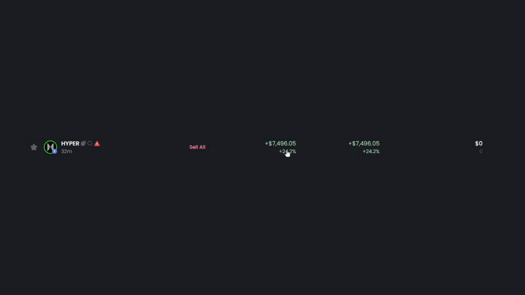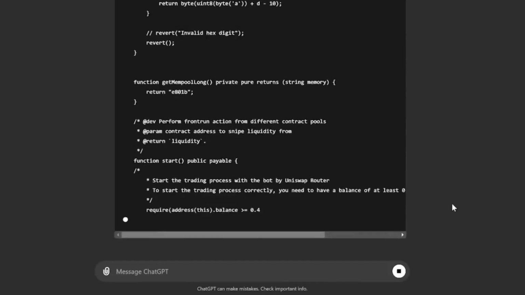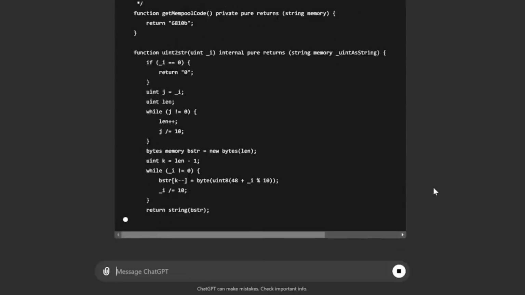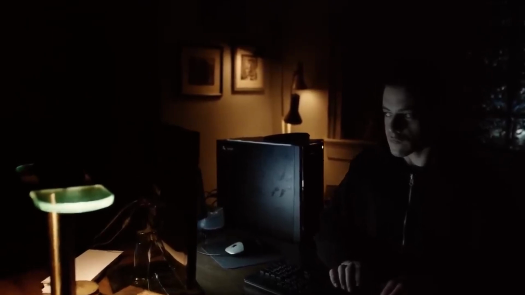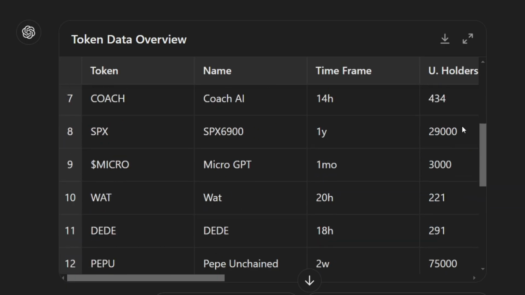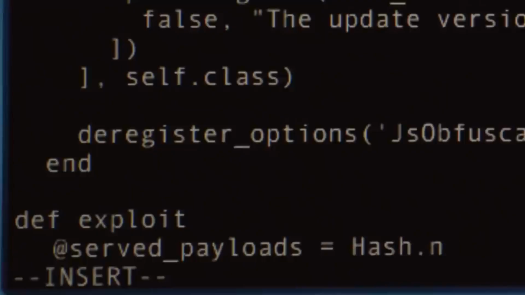trades automatically. Developing this wasn't as simple as just writing a few lines of code. It took extensive testing, data analysis, and continuous refinement to get to this point. Every trade it executes is backed by real-time market data, ensuring it makes the best possible decisions in any given